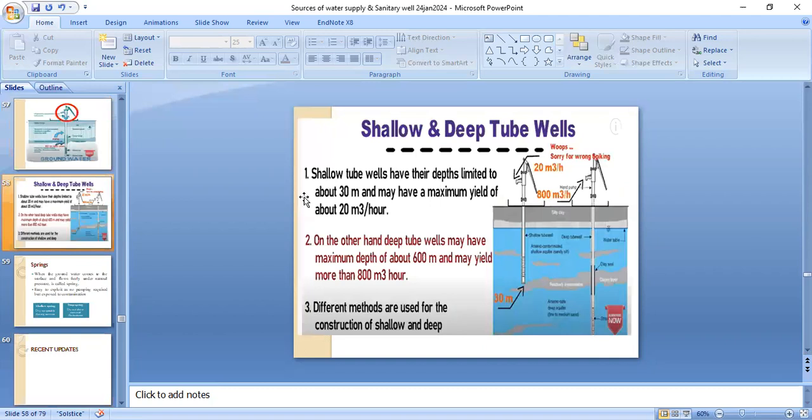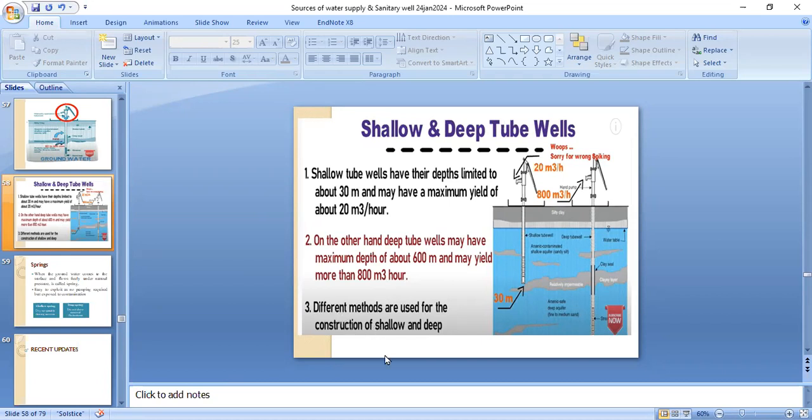Now the shallow tube well. Shallow tube wells have their depths limited to about 30 meters and may have a maximum yield of about 20 meter cube per hour. On the other hand, deep tube wells may have a maximum depth of about 600 meters and may yield more than 800 meter cube per hour.